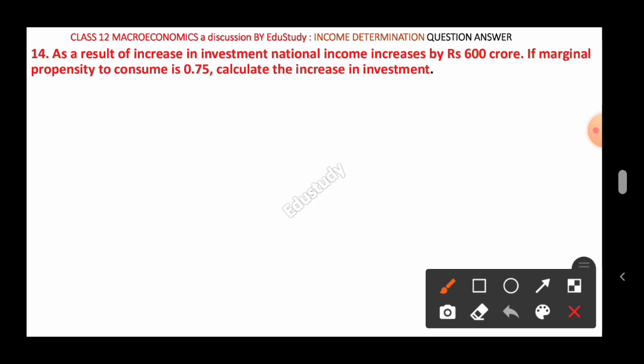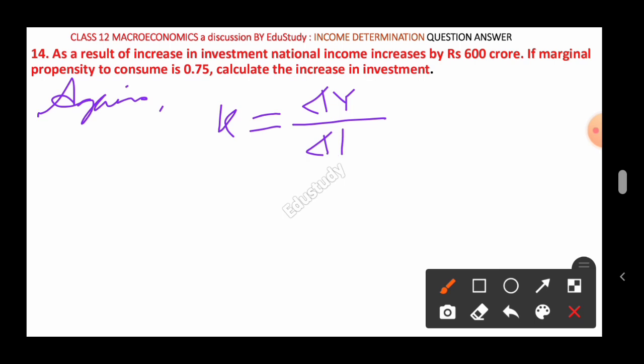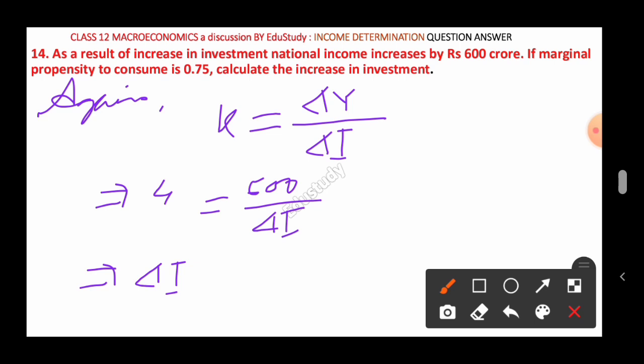Then by definition, again you have to write the multiplier K equal to del Y by del I. Take the values here: the value of K we got here is 4, and the value of del Y given here is 600. If you do the simplification, then del I equal to 600 by 4, and its value will be 150.